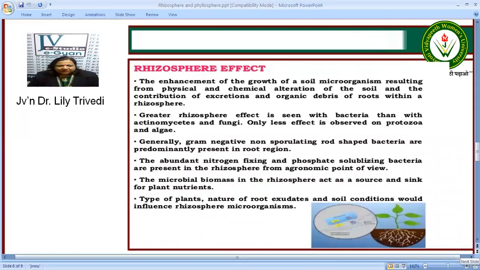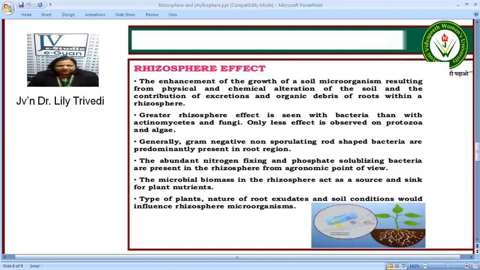Now what is the effect of rhizosphere? Now there is the enhancement of the growth of soil microorganisms resulting from the physical and chemical alteration of the soil and the contributions of excretions and organic debris of the root within rhizosphere. The great rhizosphere effect is seen in bacteria more as compared to actinomycetes and fungi. Protozoa and algae have very less effect.